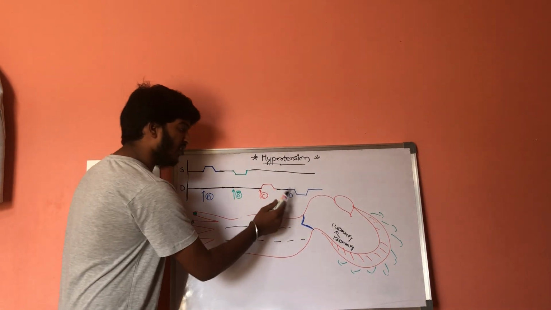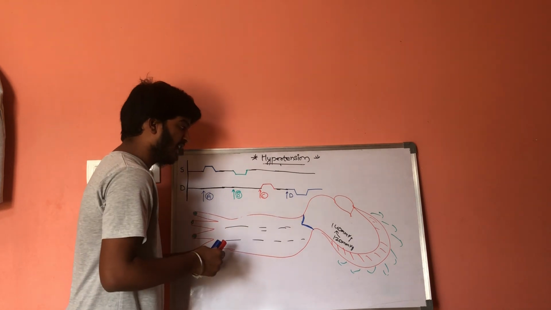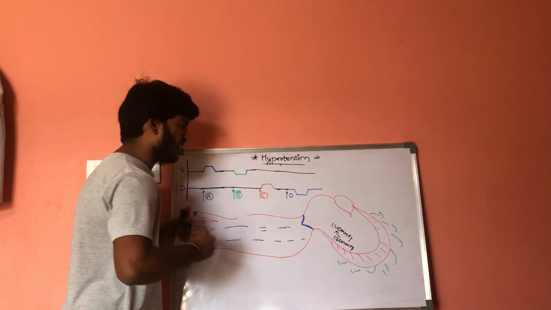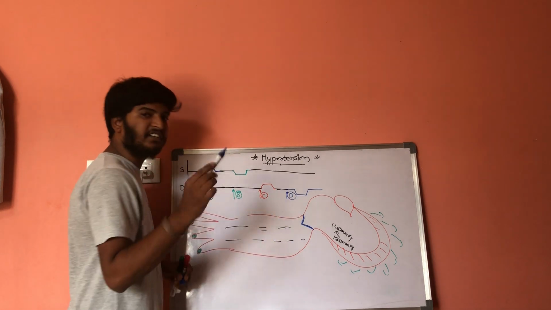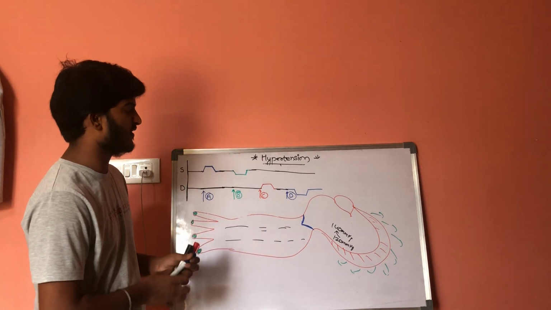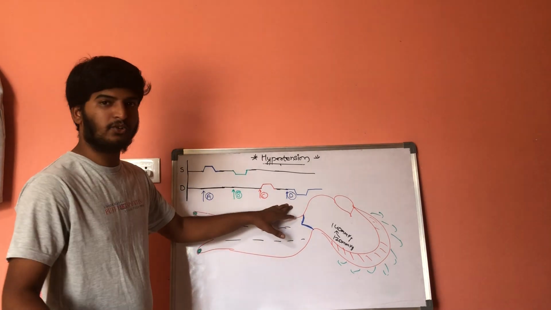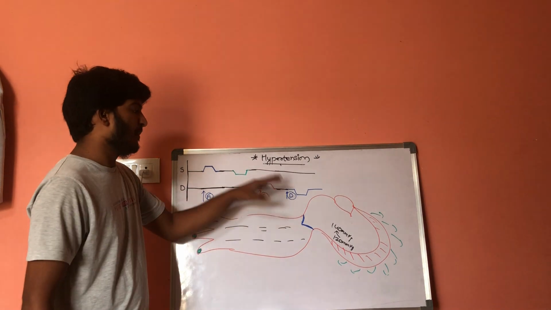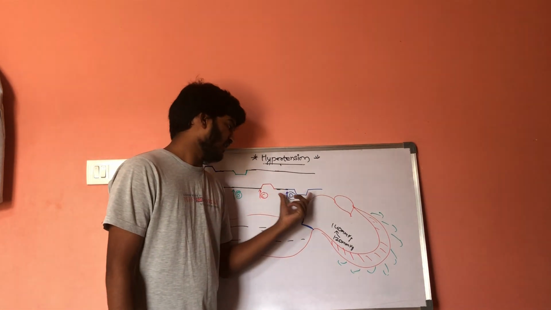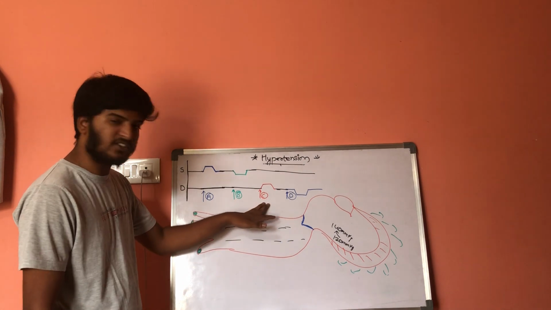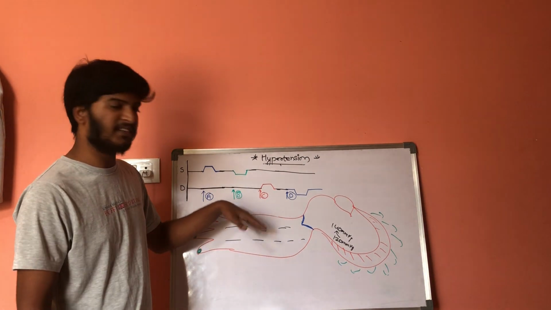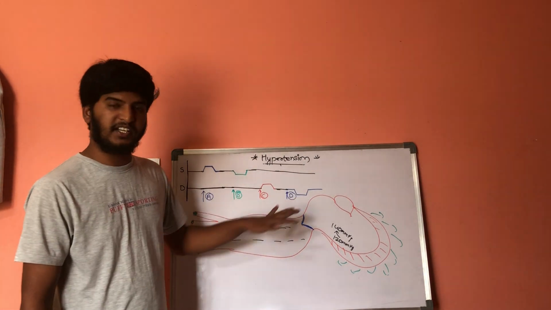But this drug D is decreasing the total peripheral resistance. By decreasing the total peripheral resistance, the diastolic pressure will get decreased. Here the diastolic pressure increases, and here the diastolic pressure decreases.